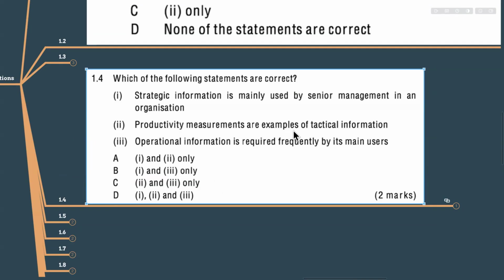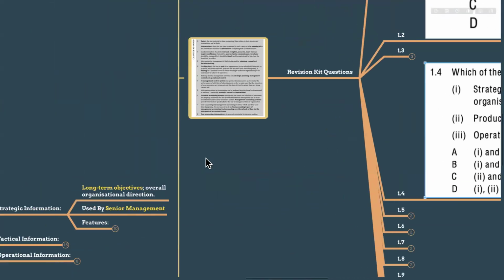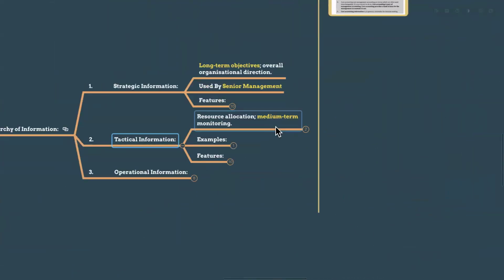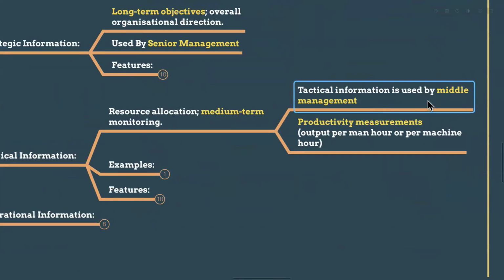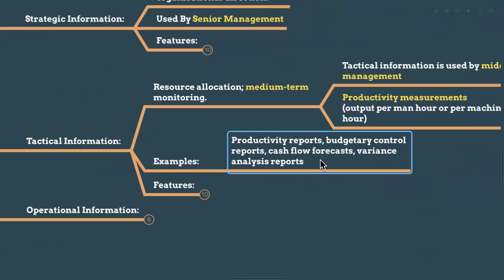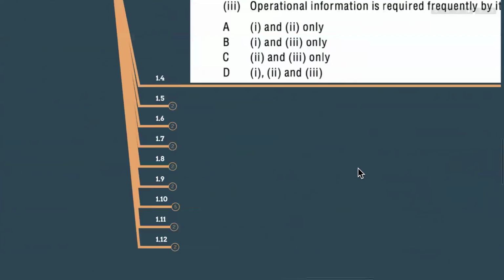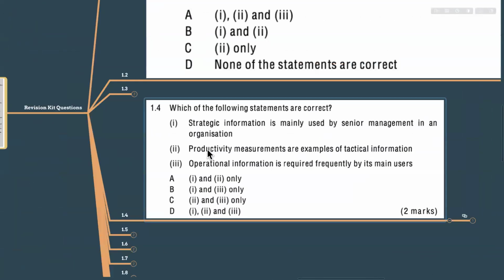And productivity measurements are examples of technical information. Just now I have told you, right? Productive information is about resource allocation and medium-term monitoring, and technical information is used mainly by the middle management. Productivity measurements like output per man hour, output per machine, those are technical information, right? So that is also correct. So in the answer, if it doesn't contain the second one, that's not an answer. B, we don't have the second one. So B we can also eliminate. So C is eliminated, B is also eliminated. So the answer should be within A or D.